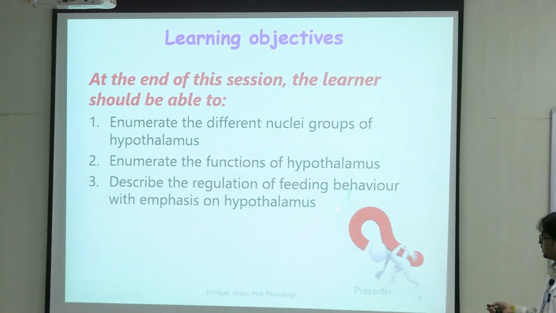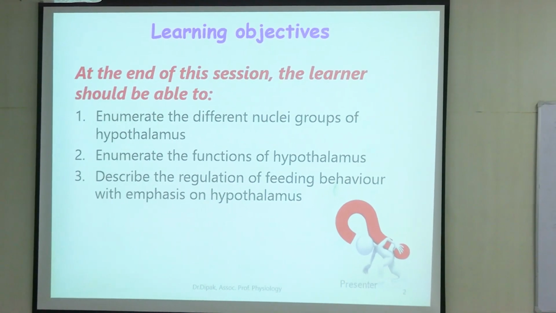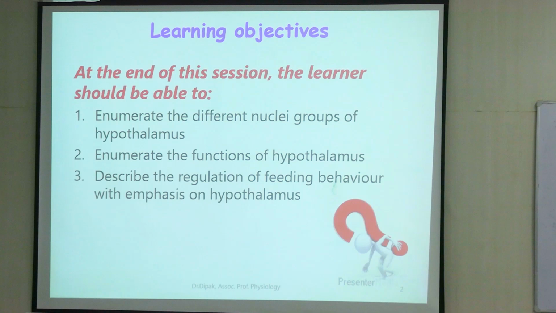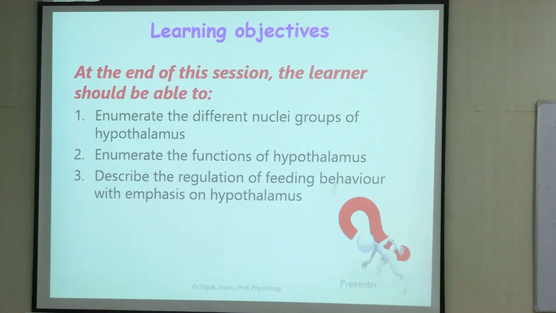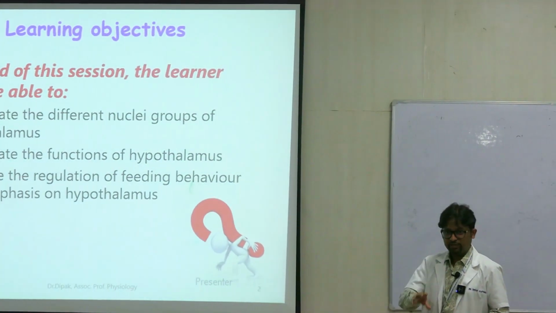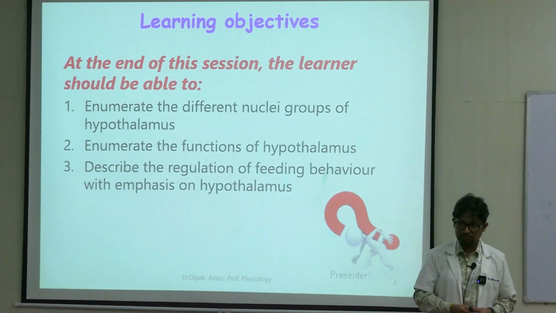So first we will see what are the different groups of nuclei. Just like the thalamus, here also we have lots of nuclear groups. Second, we'll see the functions, and in today's class, we'll talk about one function in detail, that is the effect of feeding behavior on the hypothalamus.